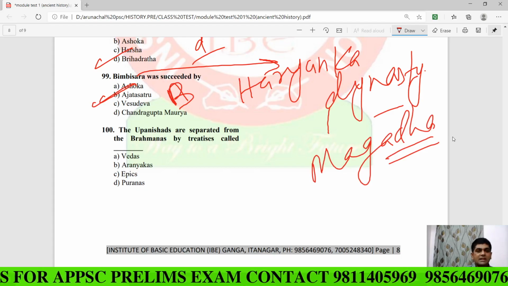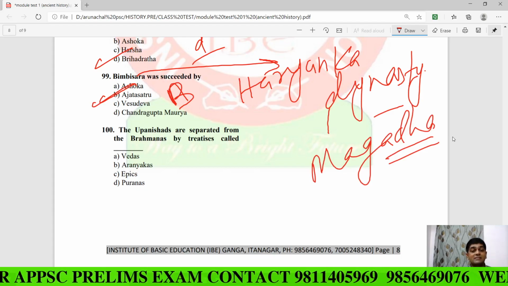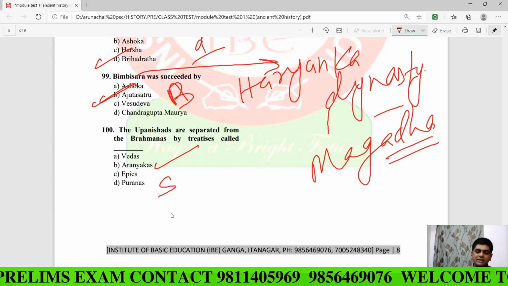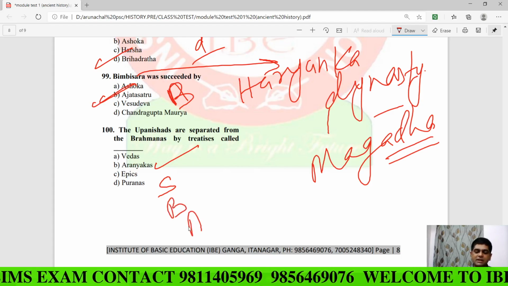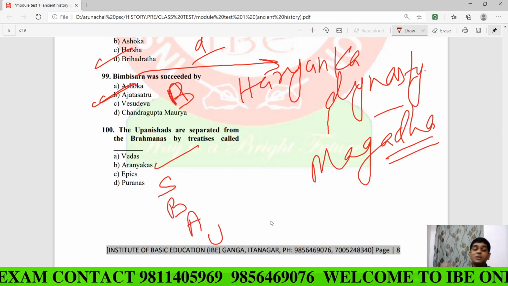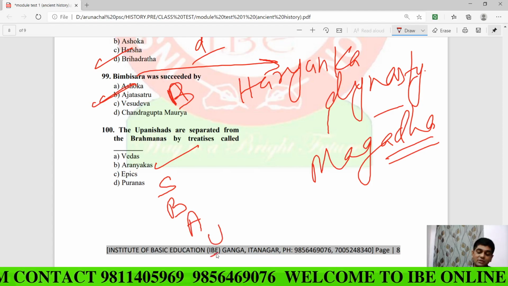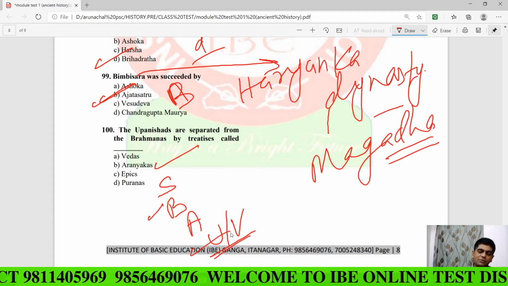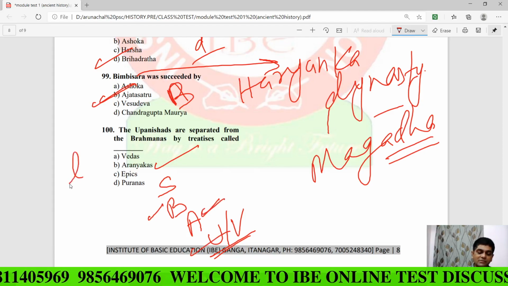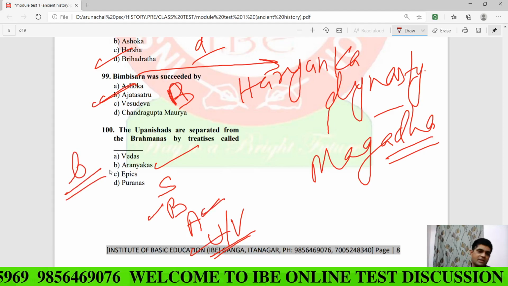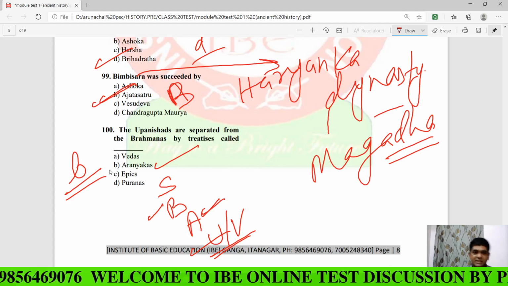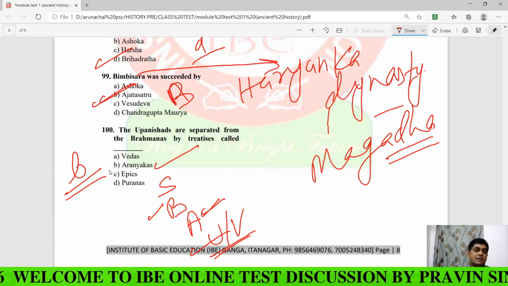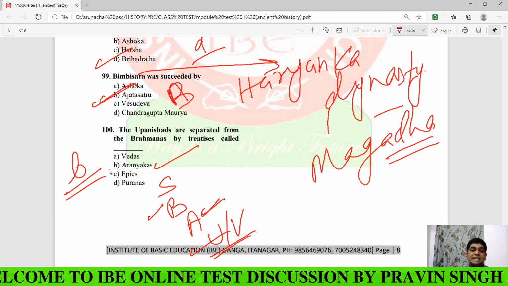Now the Upanishads are separated from the Brahmanas by a treatise called. Simple answer, the Aranyaka. We have the four Samhitas, then comes the Brahmana literature, then comes the Aranyaka, and then comes the last or concluding part of the Vedic literature, that is what? Upanishad or Vedanta. So between the Brahmana and the Upanishad, we have what? Aranyaka. So the answer is B, Aranyaka.